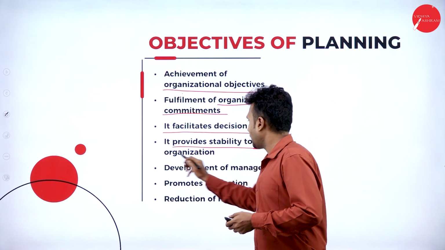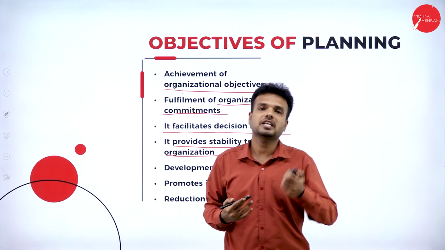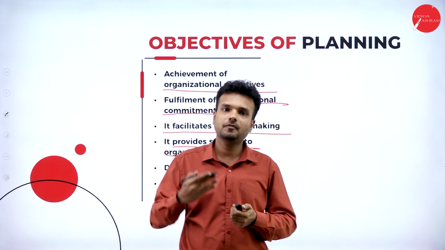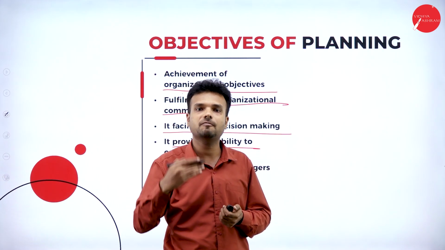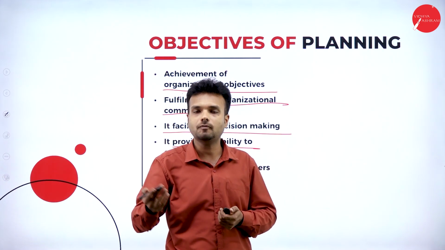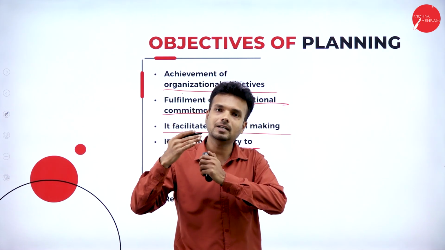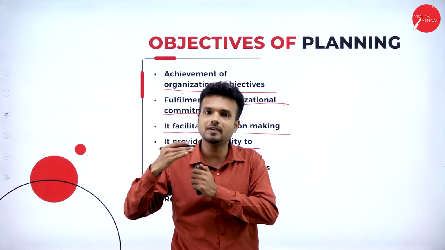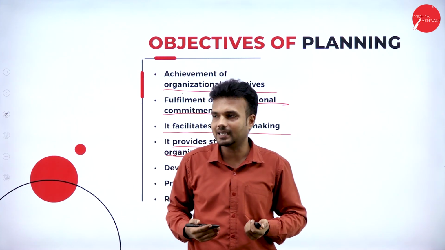Planning provides stability to the organization. How can planning bring stability to the organization? If we go through proper planning, or the proper procedure of planning, there is no risk of uncertainty to the organization. If we keep on executing each and every step, each and every plan, in a systematic way, there is no risk of uncertainties.